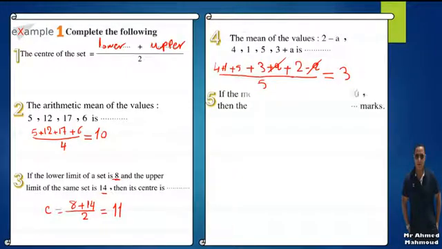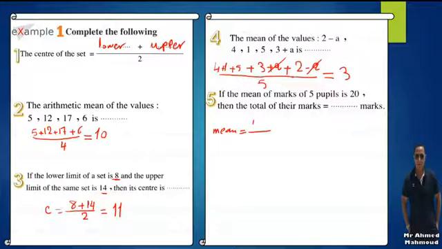The next one, if the mean of 5 pupils is 20, then the total marks equal what? The mean equals the sum or total over the number.